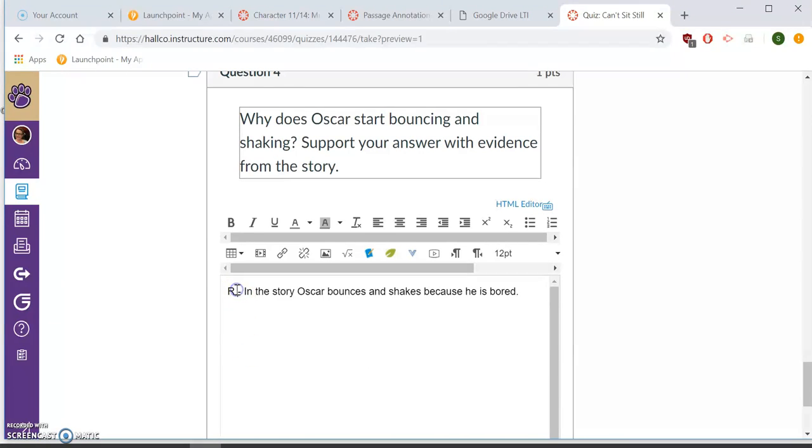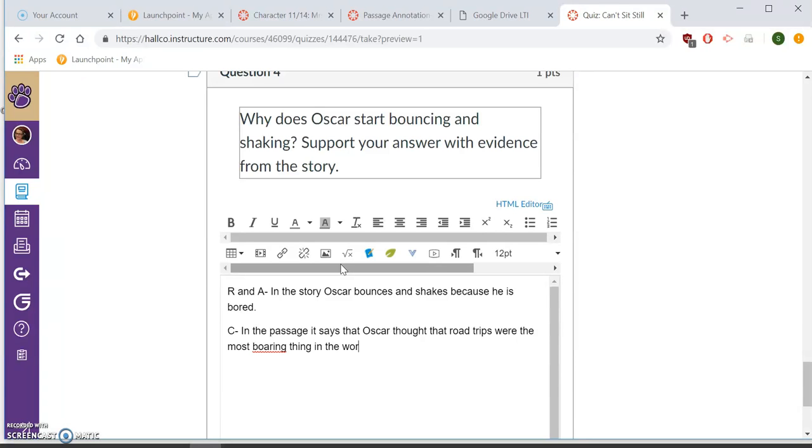Okay, so then I'm going to consider that my answer as well. So then I would cite by going back into my passage. I would use the line about how he says that road trips are boring. Remember, you have to use some of those yellow words off the wall. In the passage, it says that Oscar thought that road trips were the most boring thing in the world.